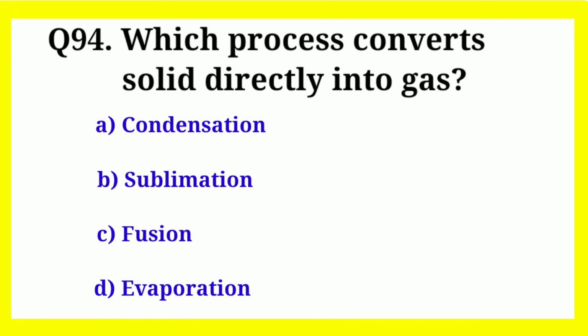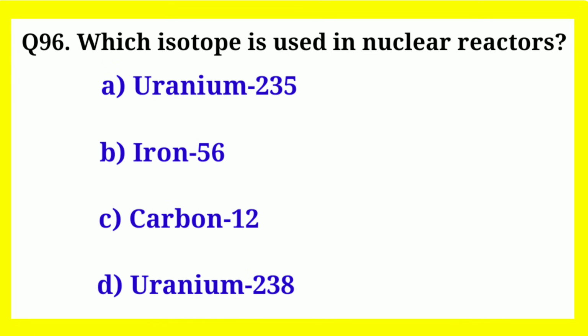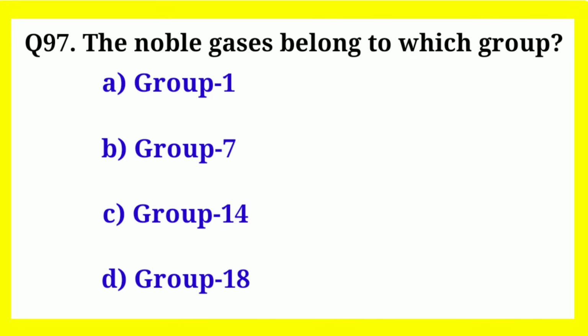Which process converts solid directly into gas? Correct answer is sublimation. Which vitamin is also known as ascorbic acid? Correct answer is vitamin C. Which isotope is used in nuclear reactors? Correct answer is uranium-235. The noble gases belong to which group?